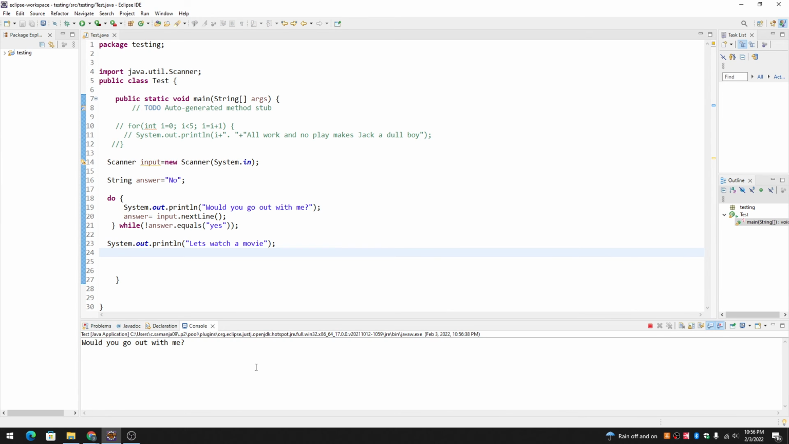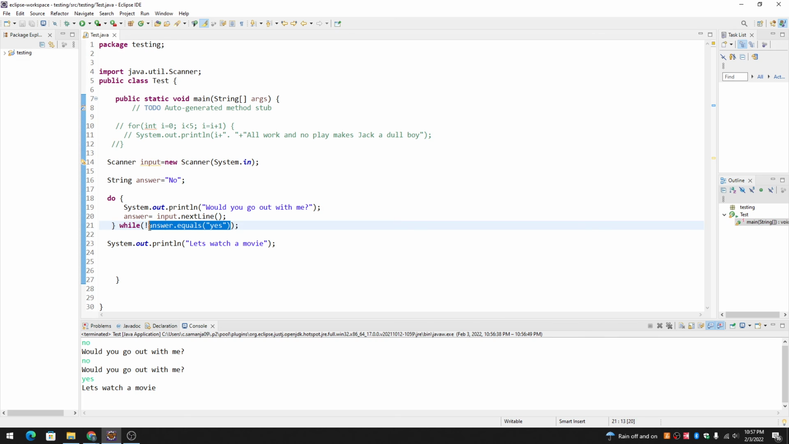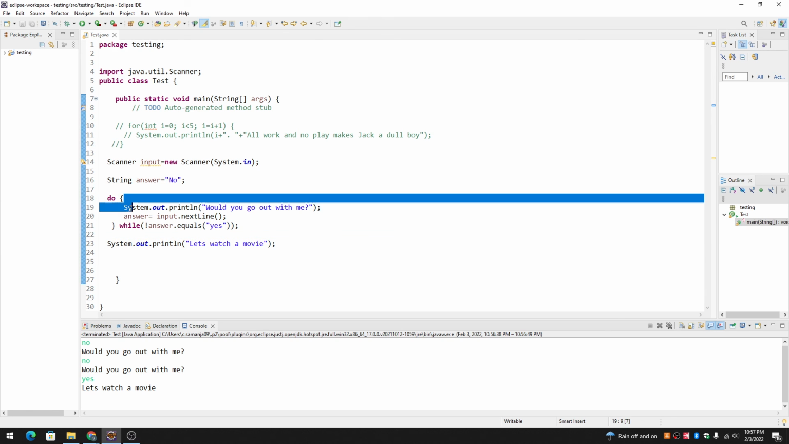So would you go out with me? And she says no, no again, yes the third time, and you can ask, let's watch a movie. But it's the same. The output between a while loop and a do while loop is the same. It's the order in which it is tested. The condition is tested by the compiler. In a while loop, the condition is tested before the code starts executing. And in a do while loop, the condition is tested after the compiler reads all this.